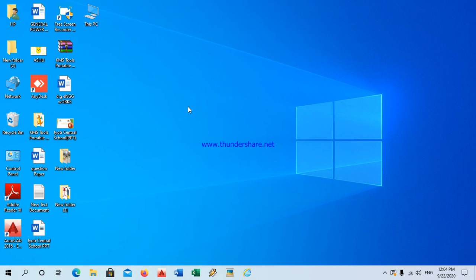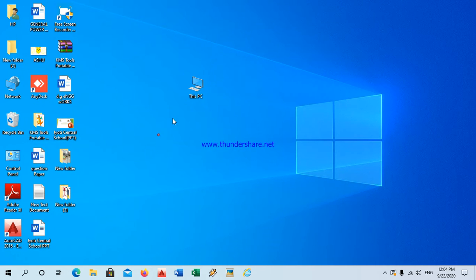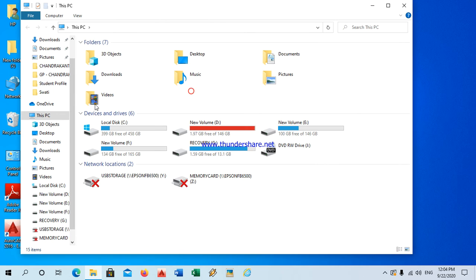Now the next one is what? Opening a program. How to open a program? Click on the icon which you want to select and press the enter key. Now I want to open this icon. Just click on this and press the enter key. The application window will open. One more option is there, that is you can double click on the icon. The application will open.